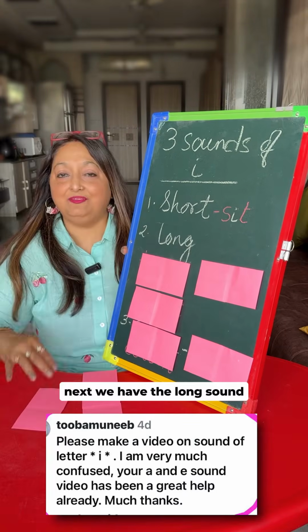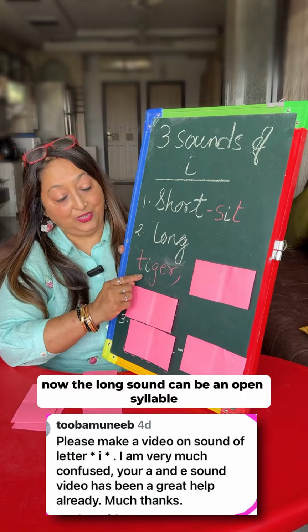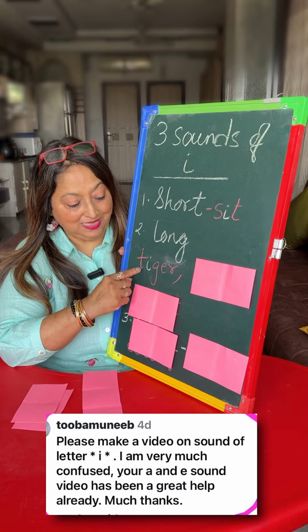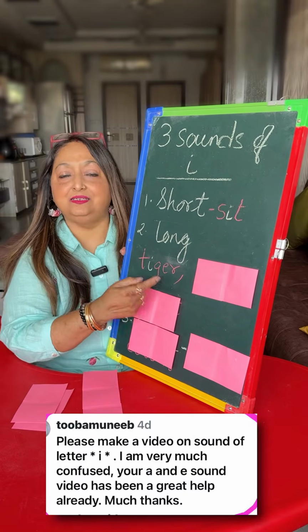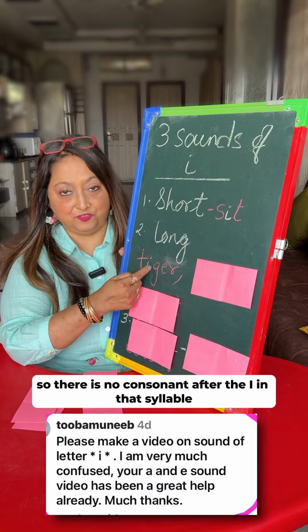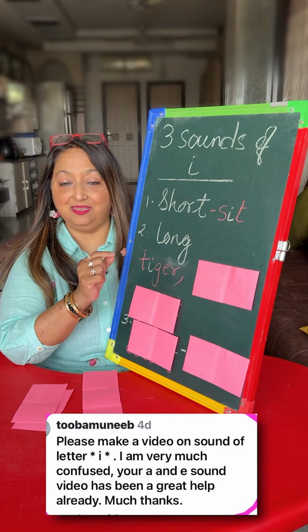Next, we have the long sound. Now the long sound can be an open syllable. So when I is in an open syllable, I, tiger, tiger. So there is no consonant after the I in that syllable. So it makes a long sound, tiger.